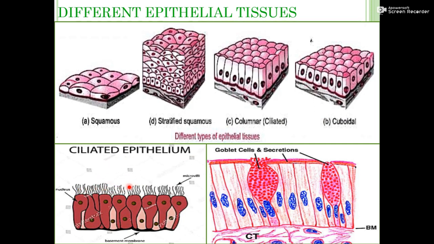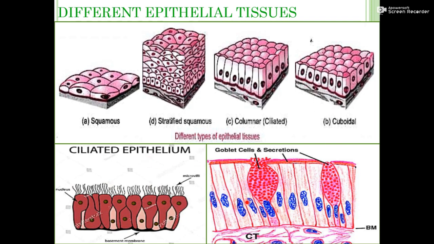You can call them cilia. Cilia help in the movement of particles because they continuously move on the cell, so they help to spread the substance. So this is ciliated epithelium.